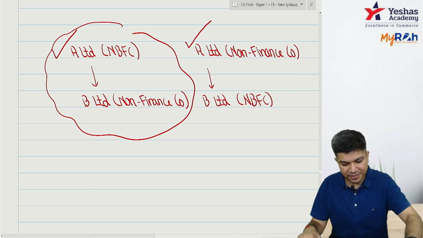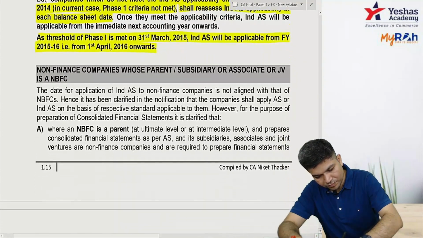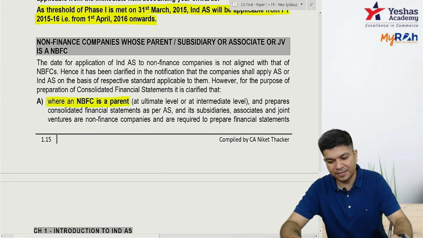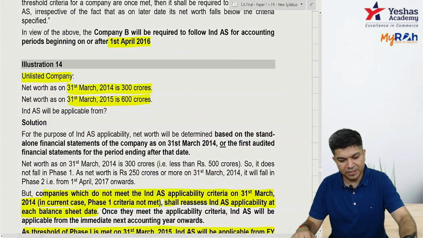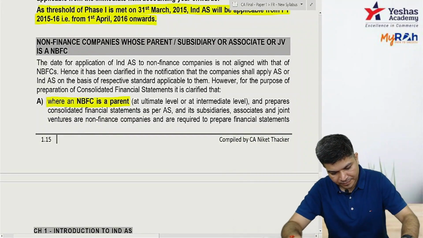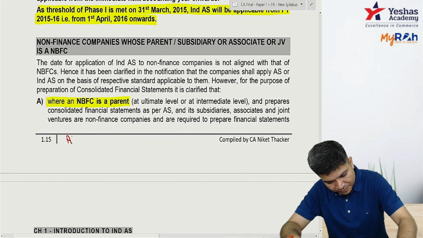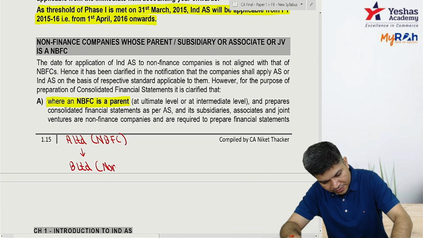Okay, now check this theory. The same thing is written in theory. Okay, where NBFC is a parent. NBFC is a parent is this one, the first one, A Limited to B Limited. A Limited is NBFC. B Limited is a non-finance company.